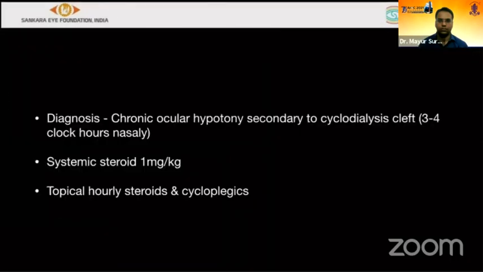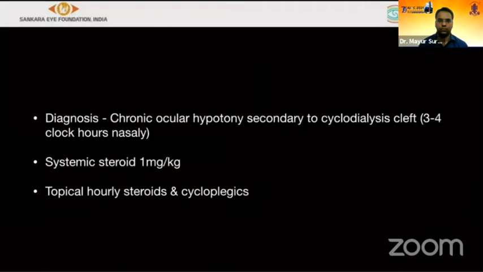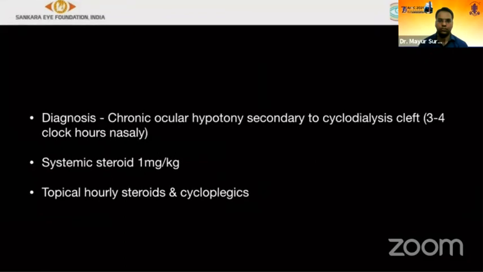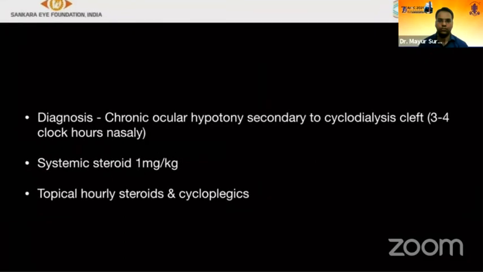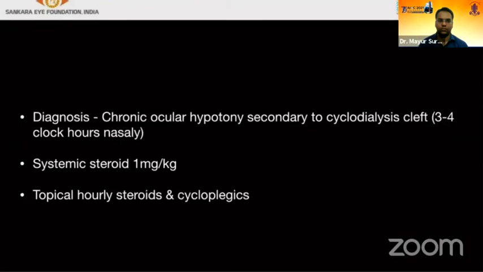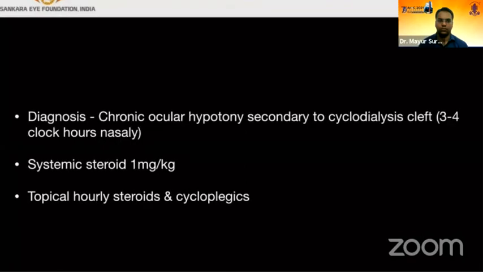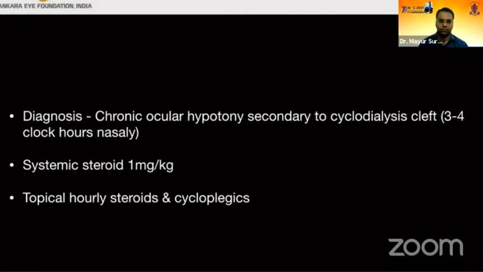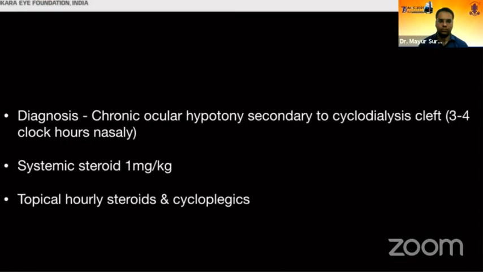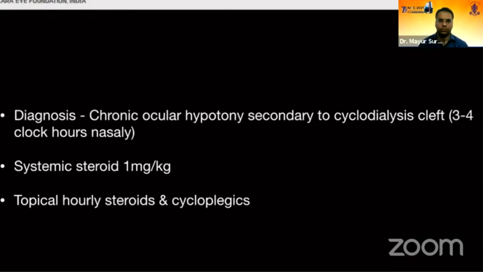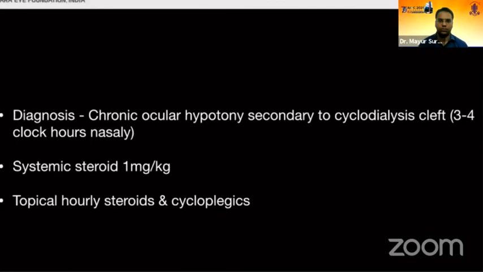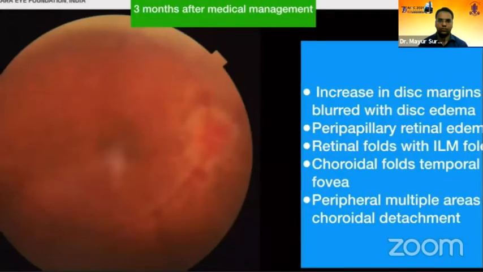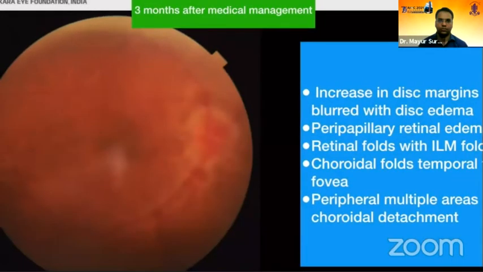So the diagnosis was made of a chronic ocular hypotony secondary to cyclodialysis cleft 3 to 4 clock hours nasally, for which systemic steroids 1 mg per kg body weight was started and topical hourly steroids were advised with cycloplegics. This is the follow-up after 3 months with medical management.